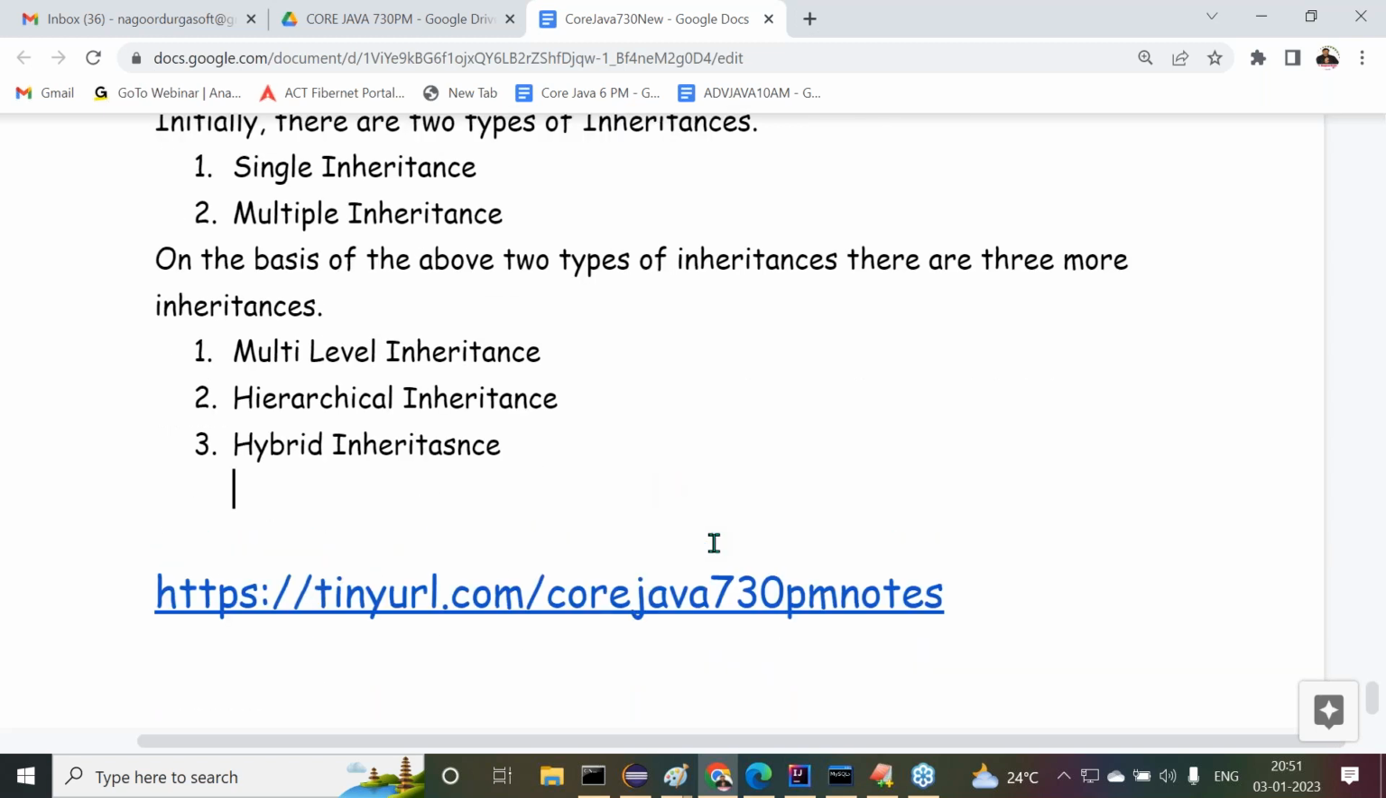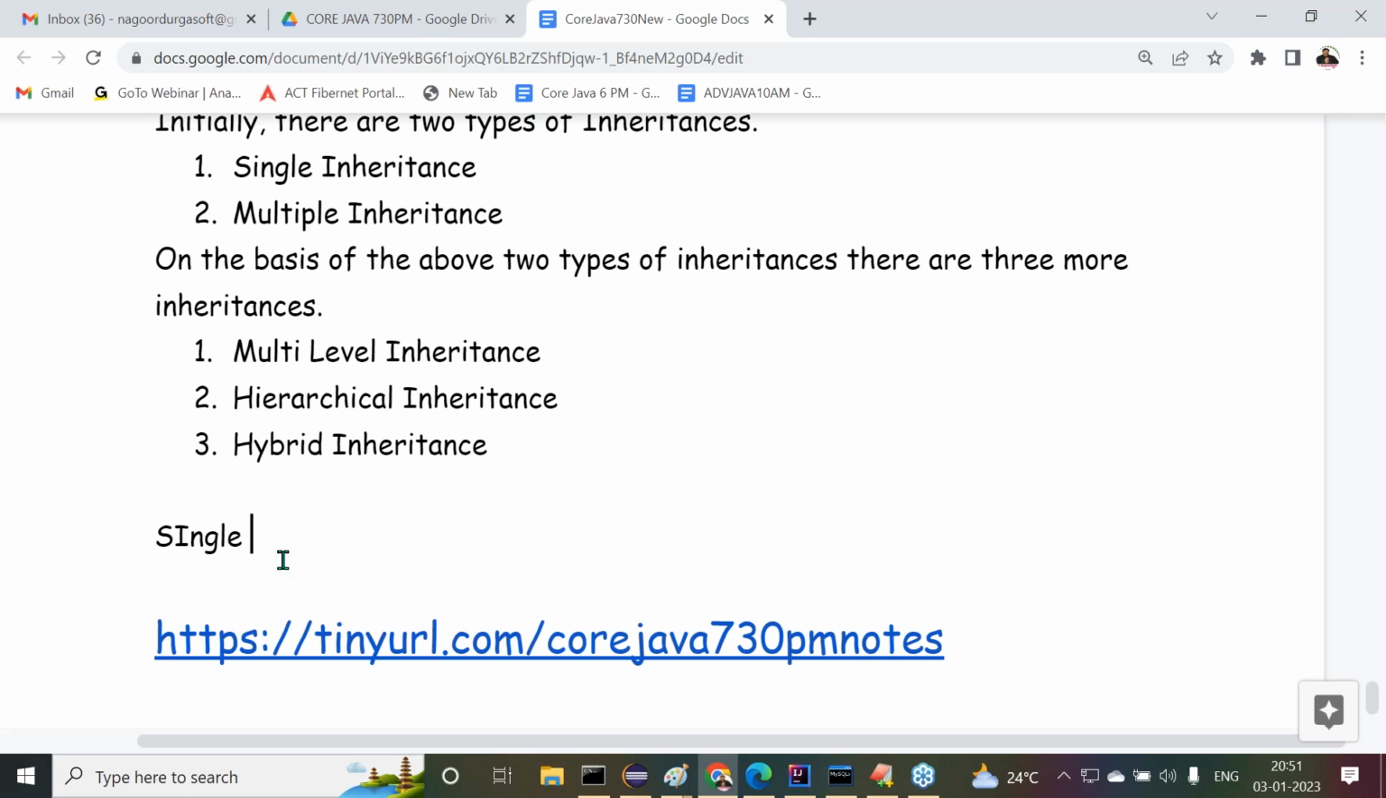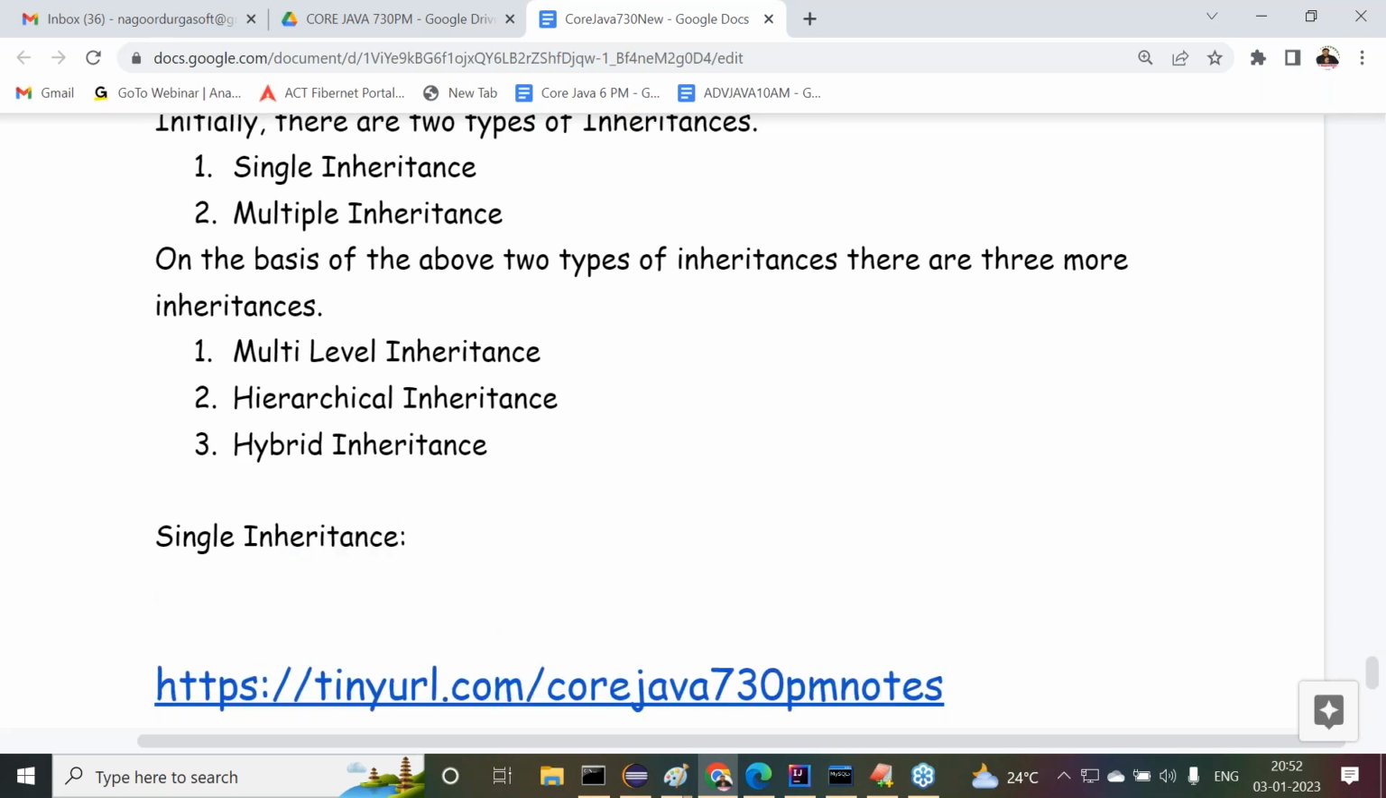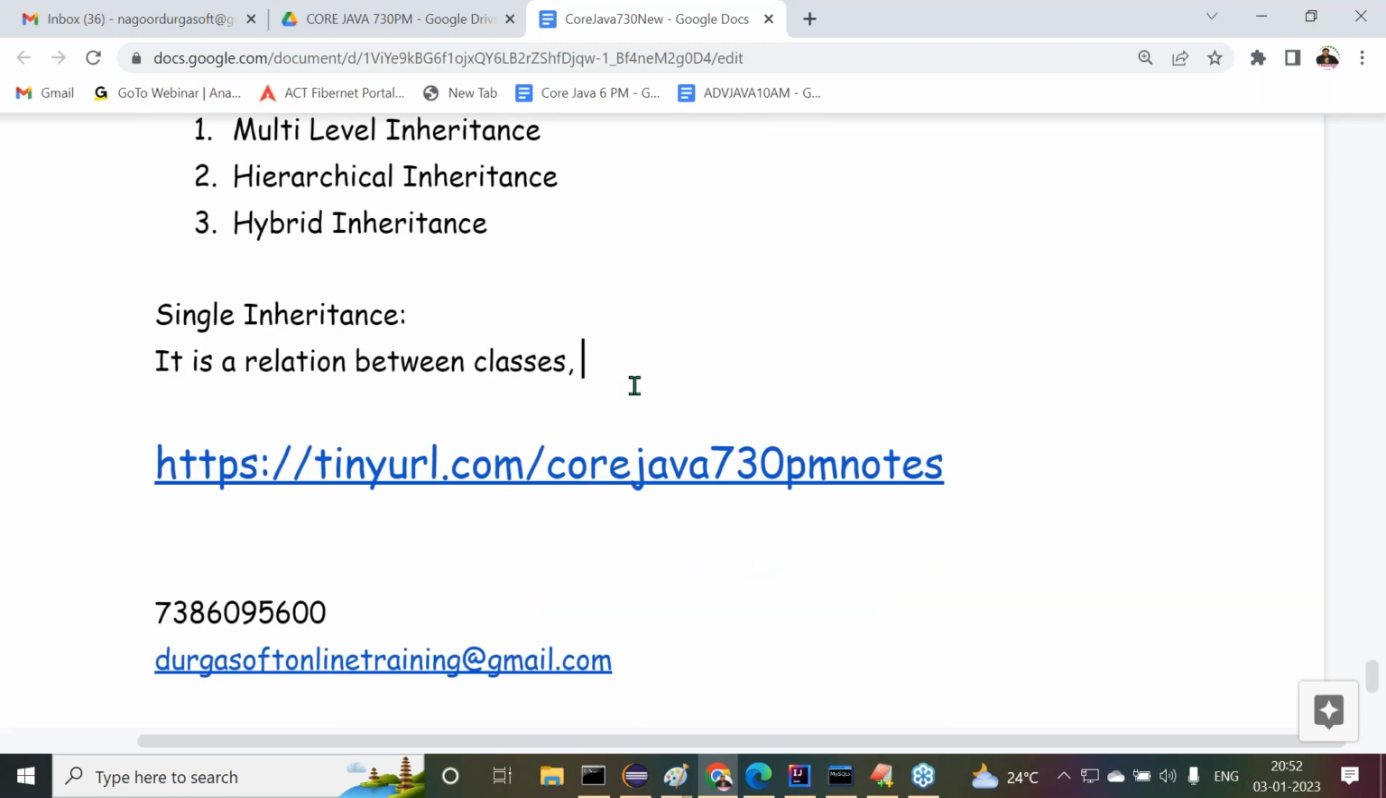Now observe carefully. Out of all these concepts, first we have to understand what is single inheritance. What exactly is the meaning of single inheritance? Right, sir. Just I want to give the definition, sir. What is a single inheritance? No, observe carefully. Single inheritance, I'm telling there. It is a relation between classes.